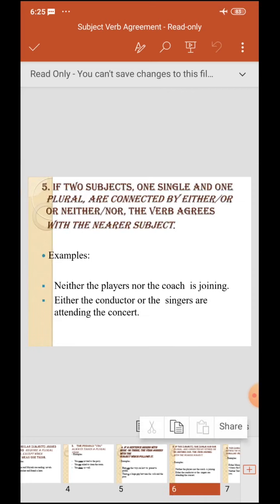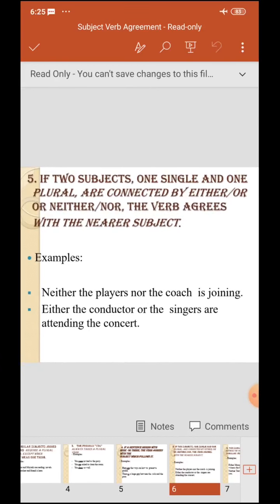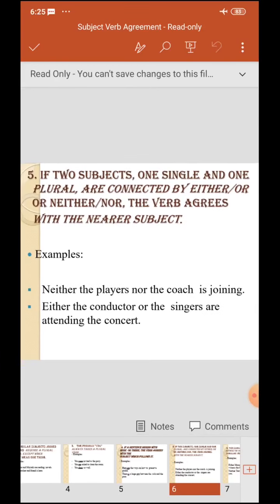Similarly, we have this rule number 5th. If two subjects, one singular and one plural, are connected by either or, neither nor, the verb agrees with the nearer subject.